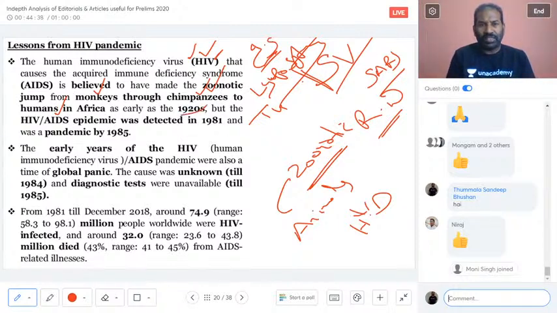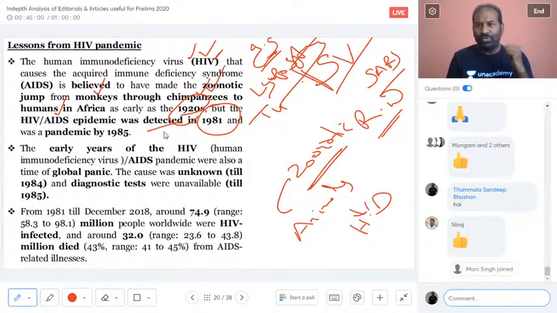Social vaccine. So it is zoonotic, which has passed first from monkeys to chimpanzees and then to humans in Africa, and then, just recently, it has come to the limelight. But for the first time, they got to know about HIV/AIDS. It had been passing from the monkeys to the chimpanzees to the animals as early as the 1920s itself. But it was detected only in the year 1981.